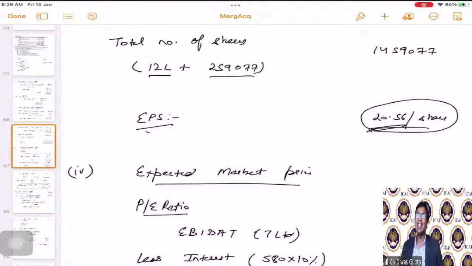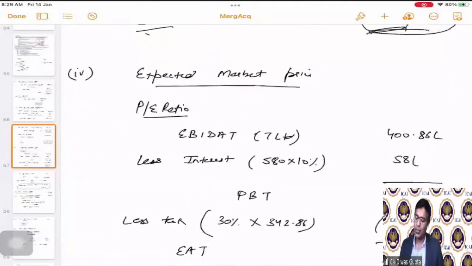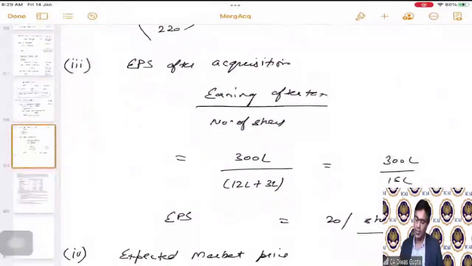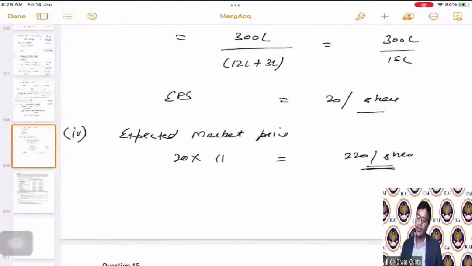So definitely, as per E Limited's offer, E Limited is trying to get more money, and hence the combined entity's EPS and MPS are going for a reduction as per E Limited's offer, which is 20 and 220 compared to 20.56 and 225.6.